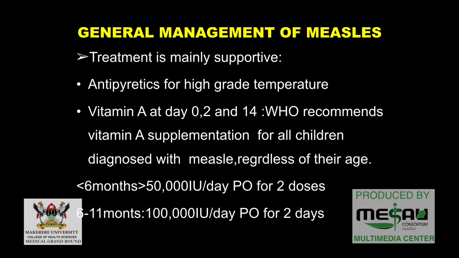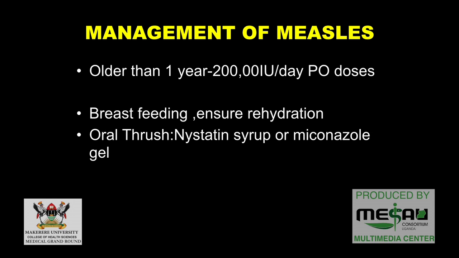And as shown by several studies, vitamin A reduces mortality and morbidity in children who have measles. These are the doses for less than 6 months: you give 50,000 international units per day for 2 doses, then you repeat another dose 2 or 3 weeks later. For 6 to 11 months, you're going to give them 100,000 international units. And then for above 1 year, you're going to give them 200,000 international units.